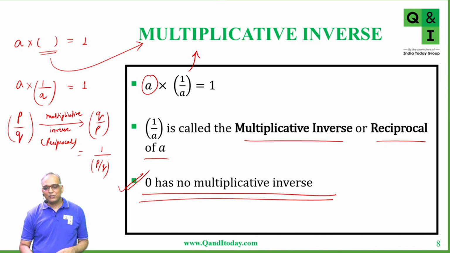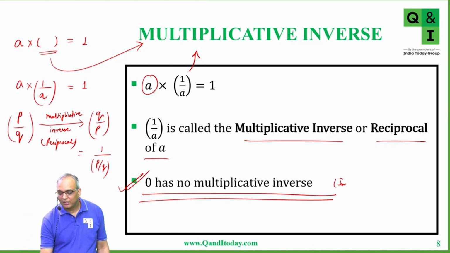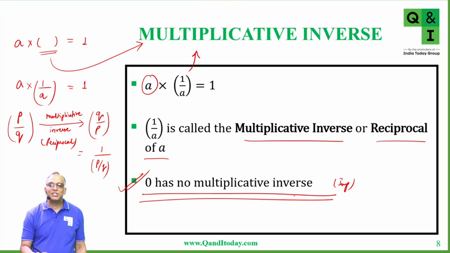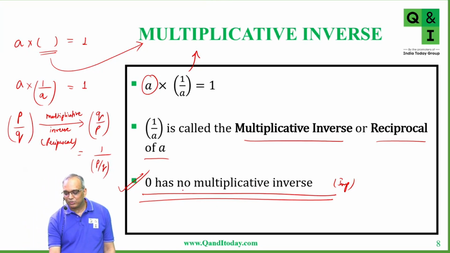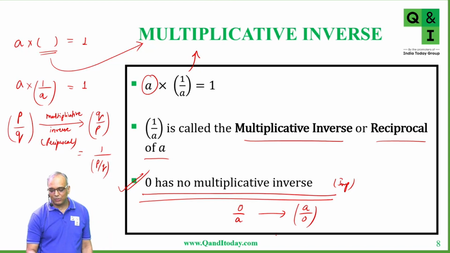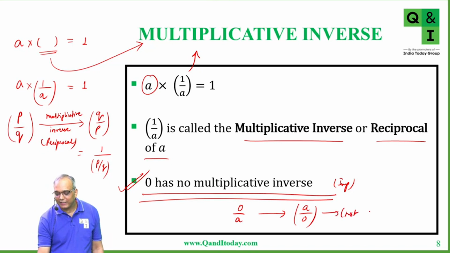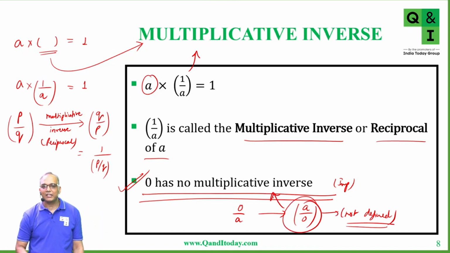Okay. So this is again an important point to note. These are being asked in MCQ or assertion reasoning kind of questions. So 0 has no multiplicative inverse because 0 divided by anything is 0. Now, if you take a reciprocal of that, this will become A over 0, which is not defined. So this is not defined, and that's why we say that 0 does not have a multiplicative inverse.